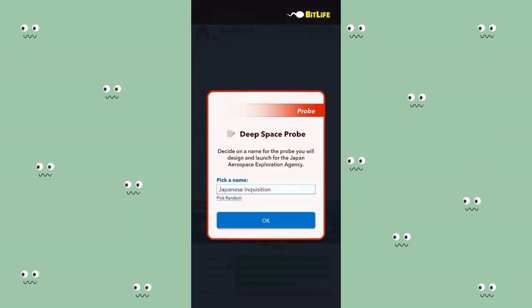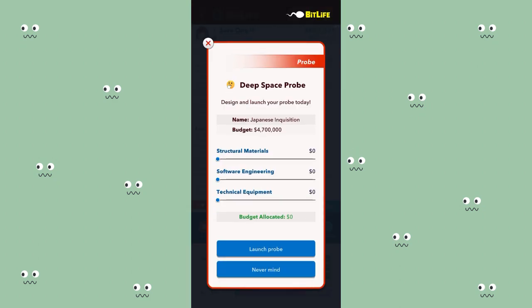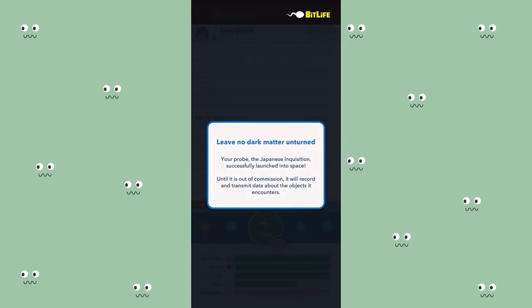So you have to design a probe first and then you name the probe. What has been working for me is increasing the software engineering to like 2 million and then increasing the technical equipment. I always make the software engineering more than every other thing. So I still have a bit of money. I'm going to increase this a bit and then increase my technical equipment and then my structural materials. So my Japanese Inquisition has successfully launched into space.